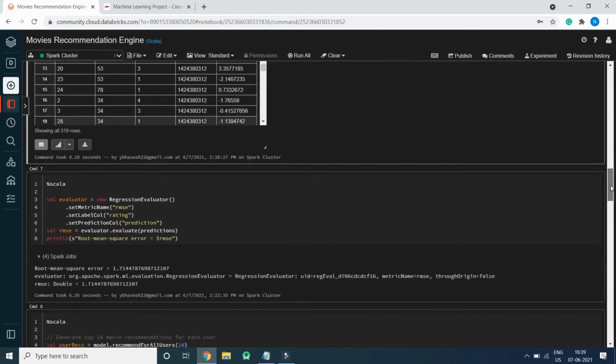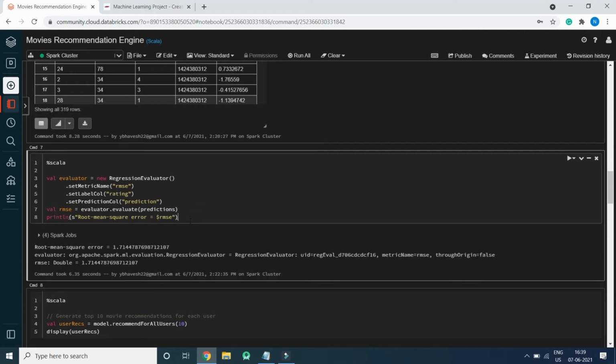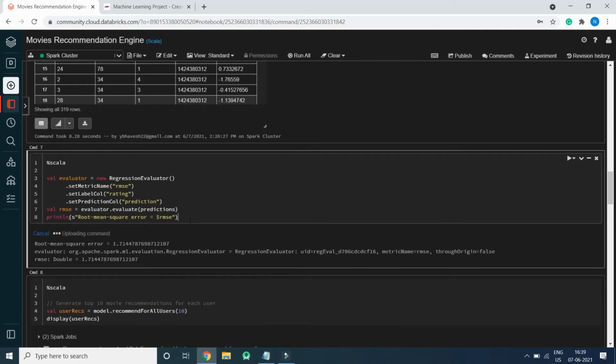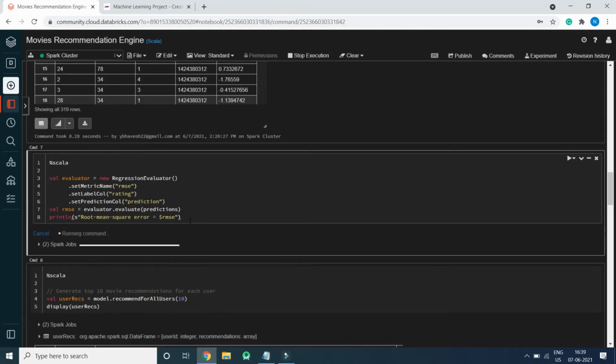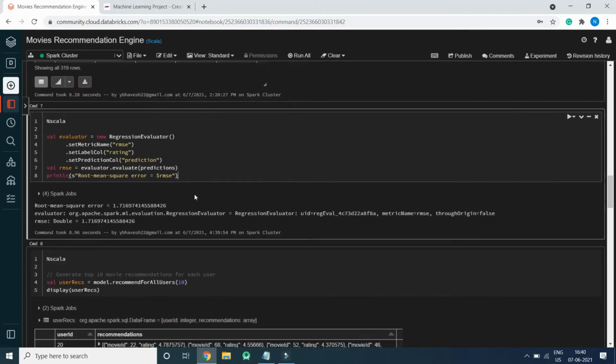So now let's see what the root mean square error is by using the evaluation metric. This is the evaluation metric for getting the root mean square error. Root mean square error has been described in the previous few lectures, whose videos are also available on YouTube. So as of now I am not going to discuss it. So here is the root mean square error value.